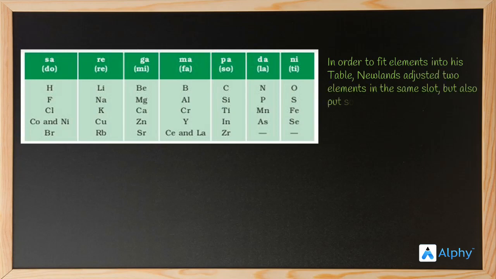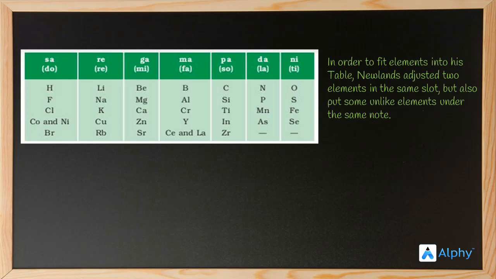Moving on, in order to fit elements into his table, Newlands adjusted two elements in the same slot, and also put some unlike elements under the same note. Let's see. In the first group, cobalt and nickel, he adjusted two elements in the same slot. He placed them along with hydrogen, fluorine, chlorine, and bromine. But you know something? Cobalt and nickel have different properties from hydrogen, fluorine, chlorine, and bromine.